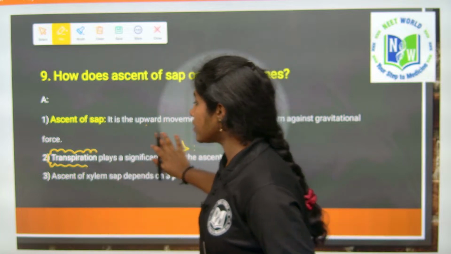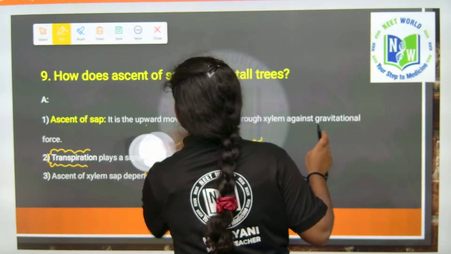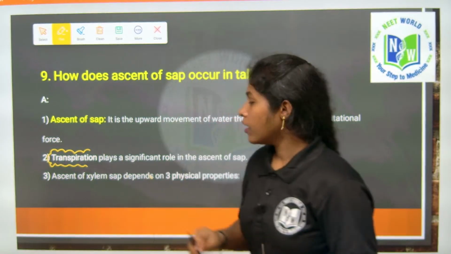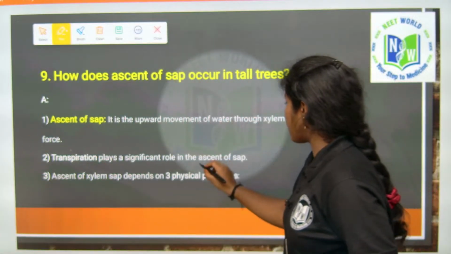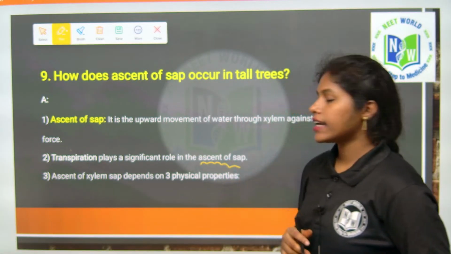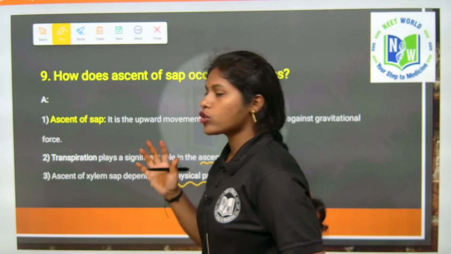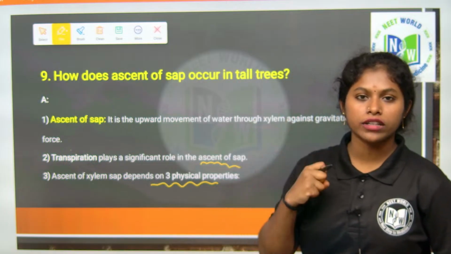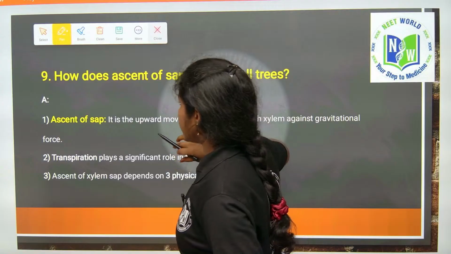Why does transpiration happen? Because of the temperature, right? Transpiration plays a significant role in the ascent of sap. The ascent of xylem sap depends on three physical properties. The uphill movement of water against gravity exhibits three physical properties. What are those? Let's study them.